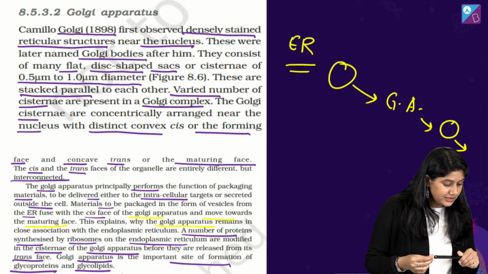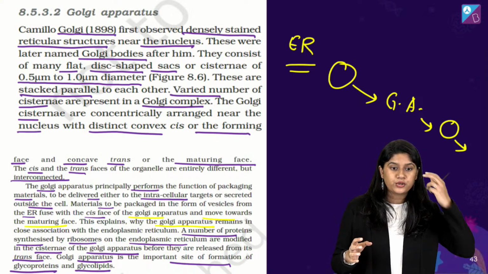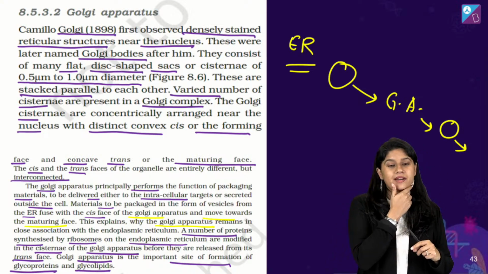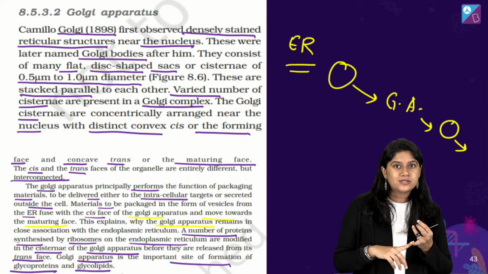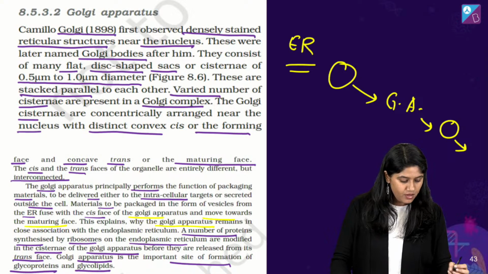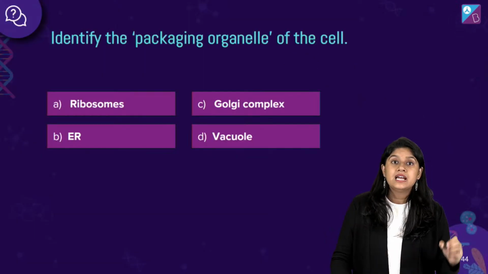So everyone, are we clear with this? Done hai ye? I hope that this part is clear to each one of you. Right? We're done with the Golgi apparatus. Now there are only two small topics that are remaining. We have vacuoles and we have the lysosomes. Awesome. Now everyone, let's take a look at the question that we have.